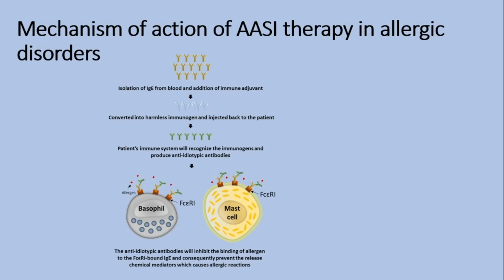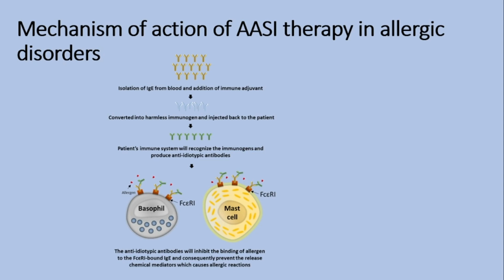Let's talk about the mechanism of action of ASI therapy in allergic disorders. The mechanism of action of ASI in allergic disorders is to induce the production of anti-idiotypic antibodies by the collection of autologous blood followed by the addition of the immune adjuvant. Doing so converts the main autoantibodies responsible for allergic reactions, IgE, into harmless immunogens. Once administered back to the patient, the immune system recognizes the immunogens and induces the production of anti-idiotypic antibodies, AB2.